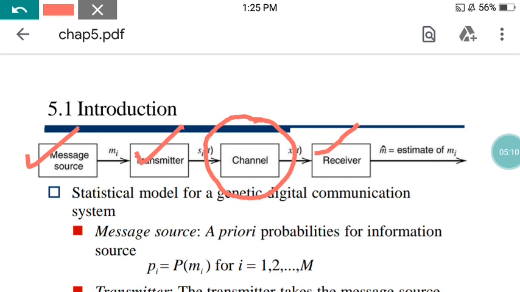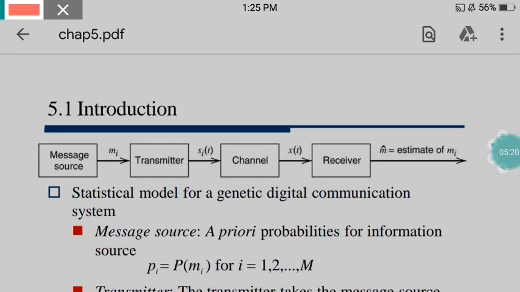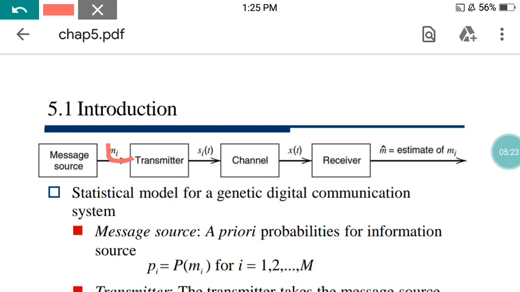In this particular class, the statistical model for a generic digital communication system is given here, where the message source is this M. The message source should have some a priori probabilities for the information source. A priori probabilities means the probability concept applied to a message source: when it comes to transmission, it should have one previously assigned probability.